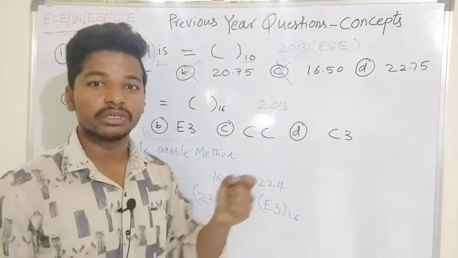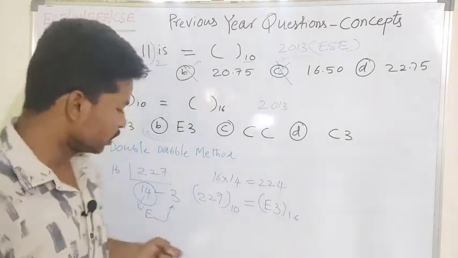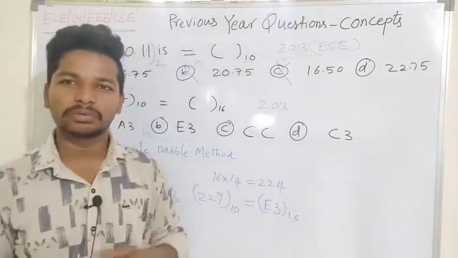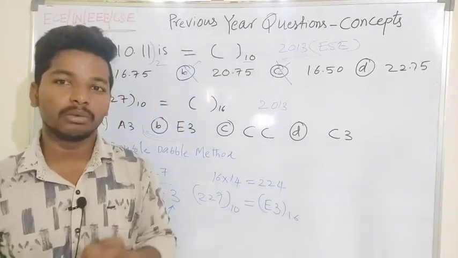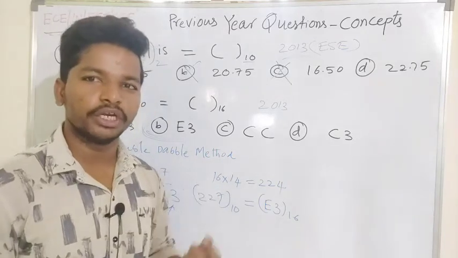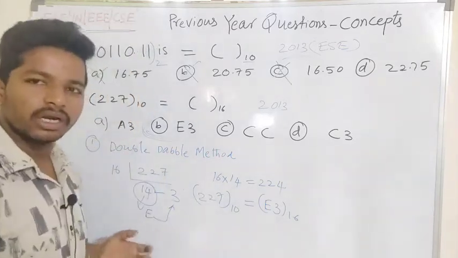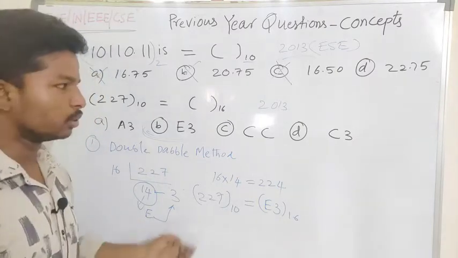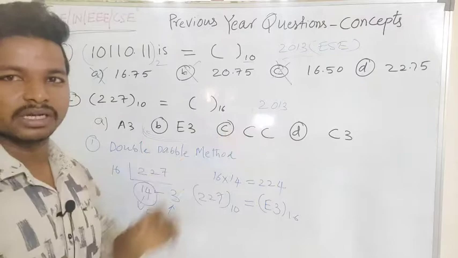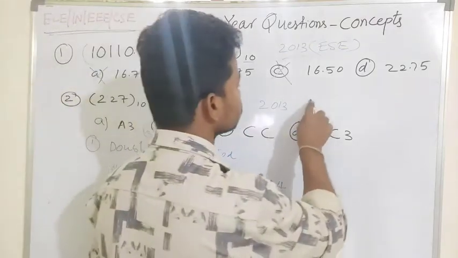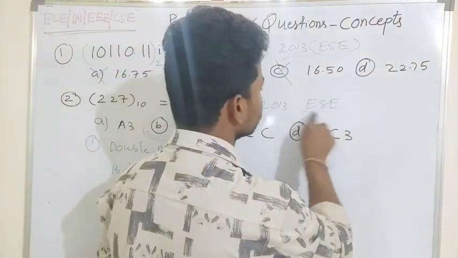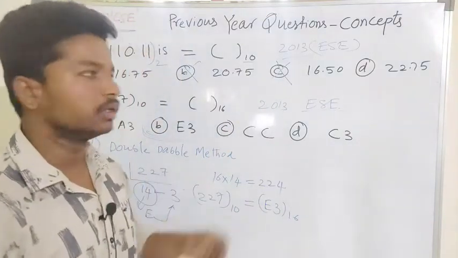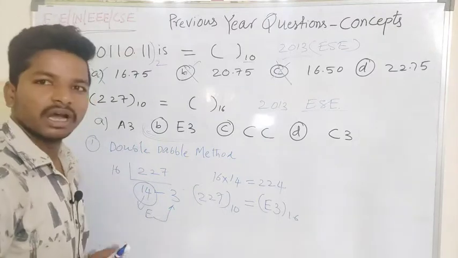When they ask a theory-related question, you can take that method, because it needs a lengthy explanation, so you can get a good amount of marks. But from a competitive exam point of view, you have to solve directly with the easiest method. This is one of the easiest methods to crack this question. This question was asked in ESE, Electronics and Telecommunication Engineering, in 2013. Let's discuss a few more questions.